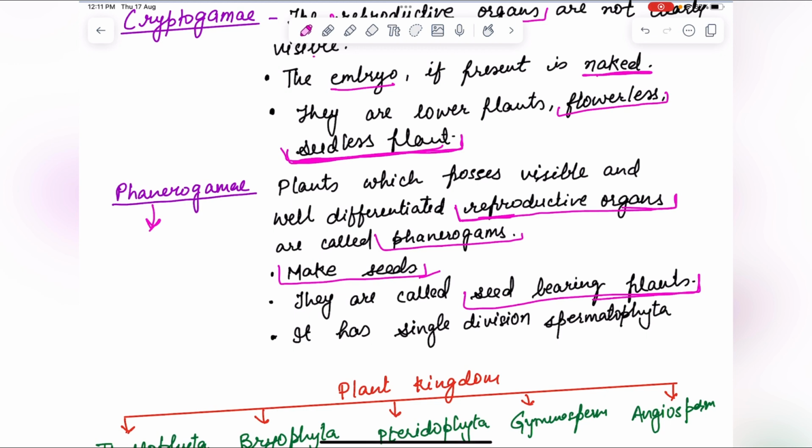It has a single division, Spermatophyta. What is Spermatophyta? It comes in angiosperm and gymnosperm, which produce seeds. The another name of this plant Spermatophyta is seed plant.